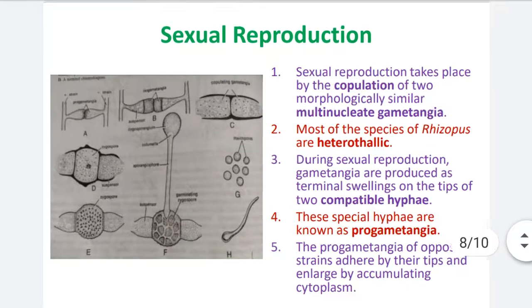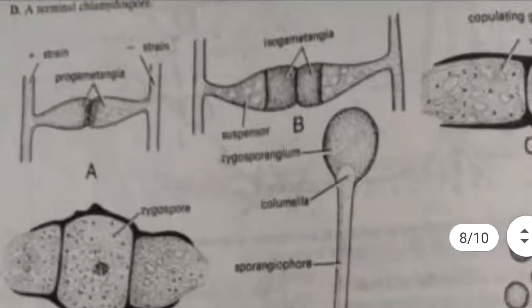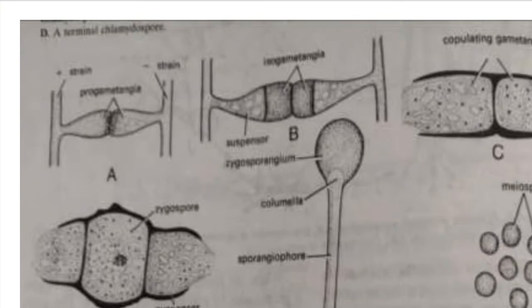See diagram A: the male strain and female strain mycelia come in contact with each other. Their tips fuse and become swollen; these swollen tips are the progametangia. In diagram B, the gametangia are well developed.